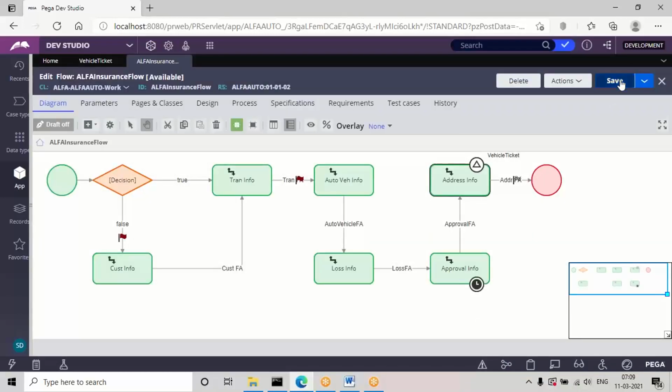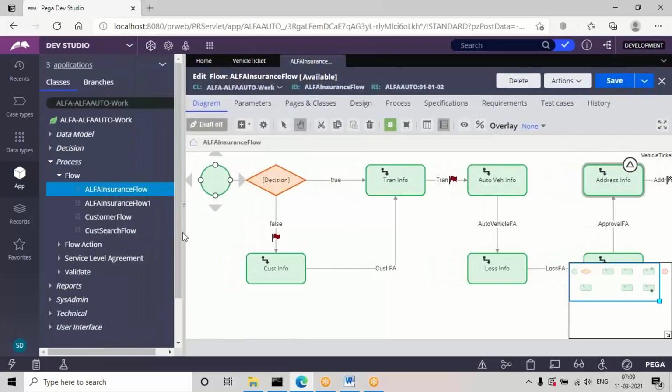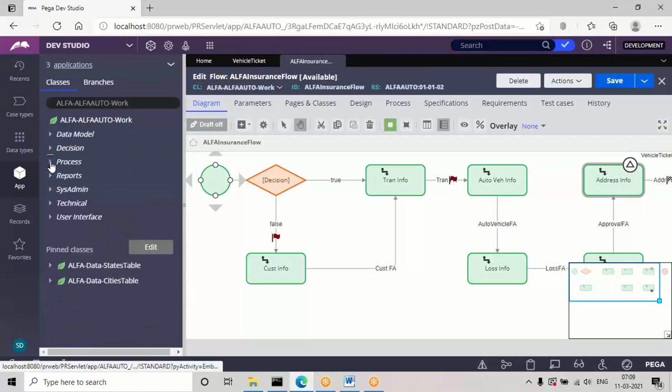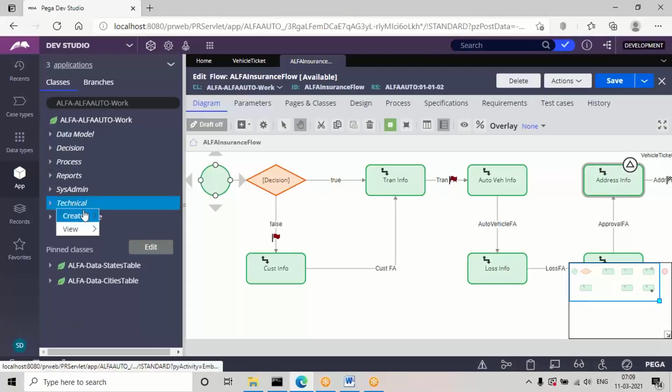Okay, now save it. See, now we need to configure this. The predefined API is there, but you need to create one user defined activity, and we need to configure the steps in that. So open activity rule now.